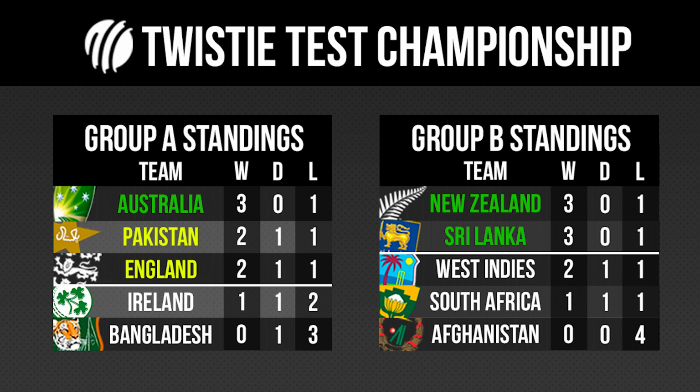Obviously, the other teams that didn't qualify, Ireland there, if they got the victory, they would have been in second position as well. Or if South Africa won, then it would have been a tie between South Africa and the West Indies. So let's get into how the qualification works for the next stage.